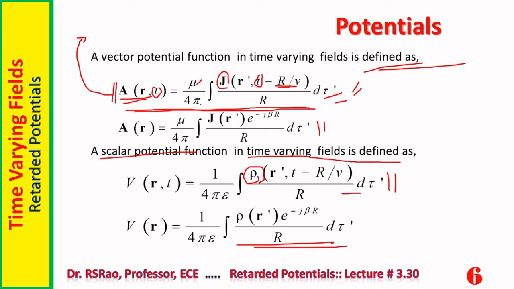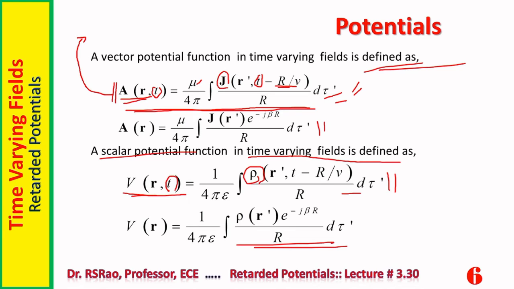So all those things are common, except that time is there. First thing is time is there in the present expression and delayed time on the right hand side. Similarly, when it comes to scalar potential function, this is very much similar to the scalar function which we have in case of static electric fields. Of course, difference is t.